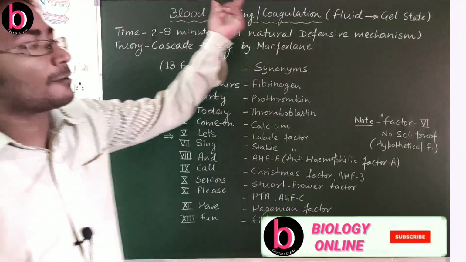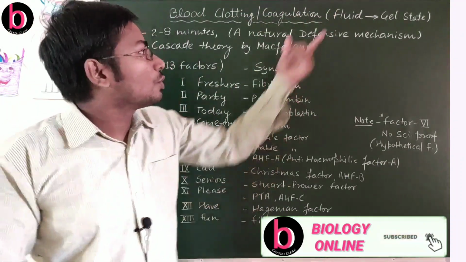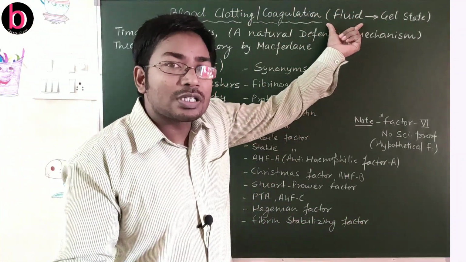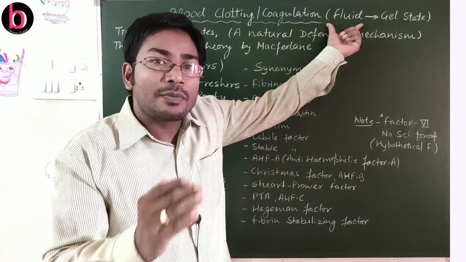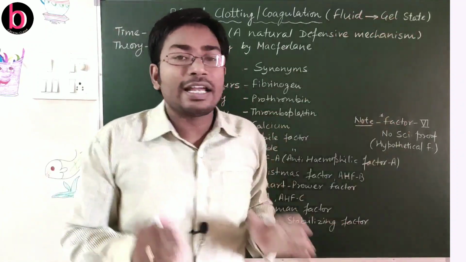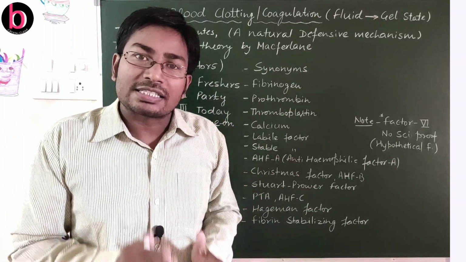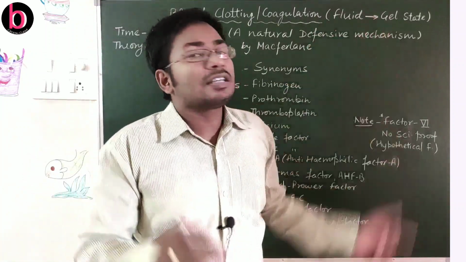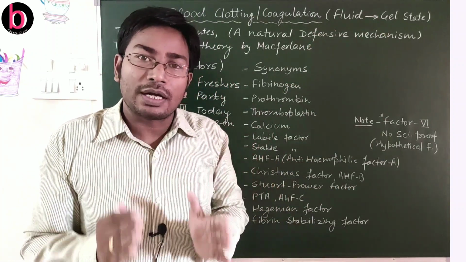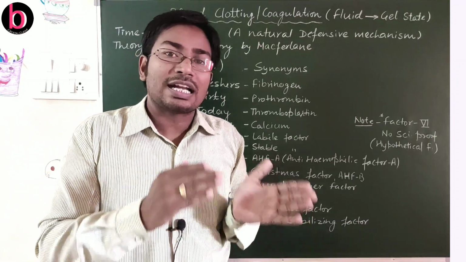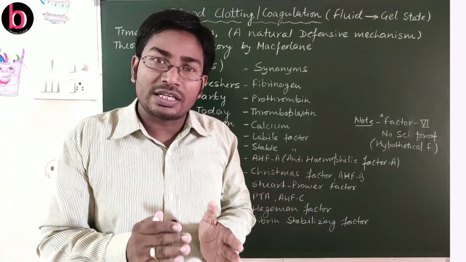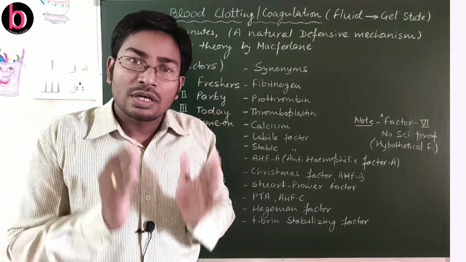Simply, blood clotting or blood coagulation is the process by which the liquid blood is converted into a gel state structure. This is solidification of blood. This occurs either outside the body at the time of injury or also inside the body. If we discuss the duration, the time needed for clotting of blood is 2 to 8 minutes.